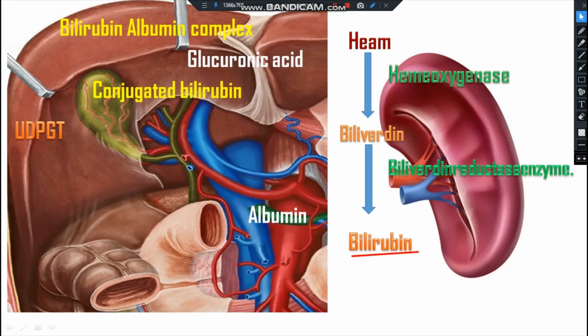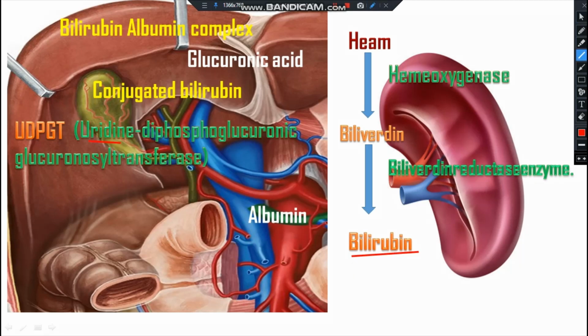The full form of UDPGT is uridine diphosphoglucuronic glucuronosyl transferase enzyme. This forms conjugated bilirubin, which is soluble, and the process of glucuronidation is one of the many crucial detoxification mechanisms of the human body, and this allows the conjugated bilirubin to be excreted into the duodenum